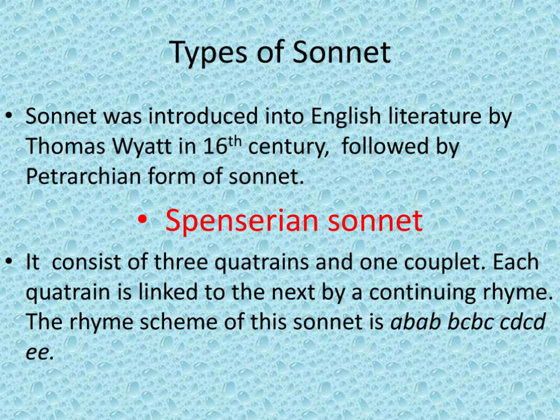He followed the Petrarchan form. The next type is the Spenserian sonnet. The Spenserian sonnet consists of 3 quatrains and 1 couplet. Each quatrain is linked to the next by a continuing rhyme. The rhyme scheme of this sonnet is AB, AB, BC, BC, CD, CD, EE.